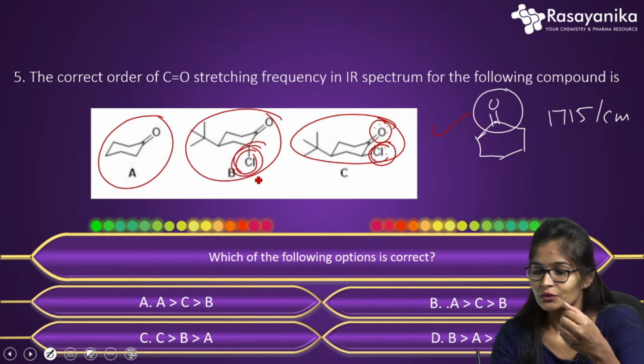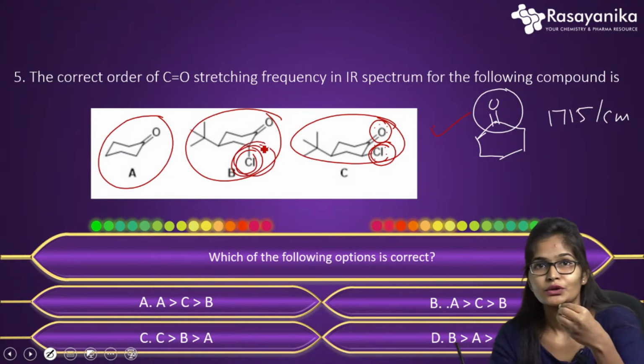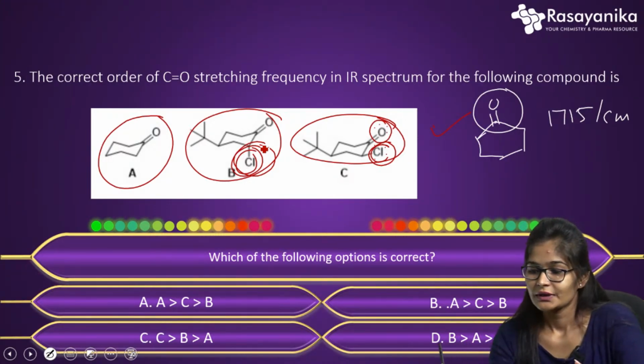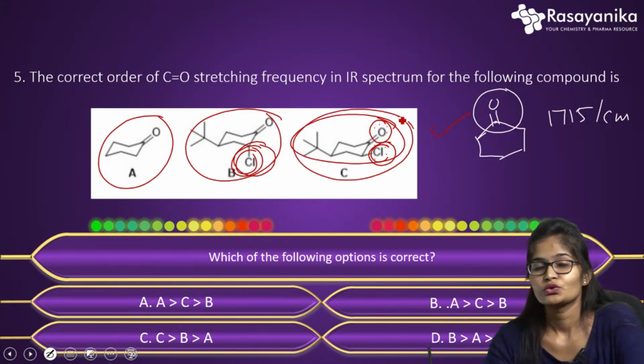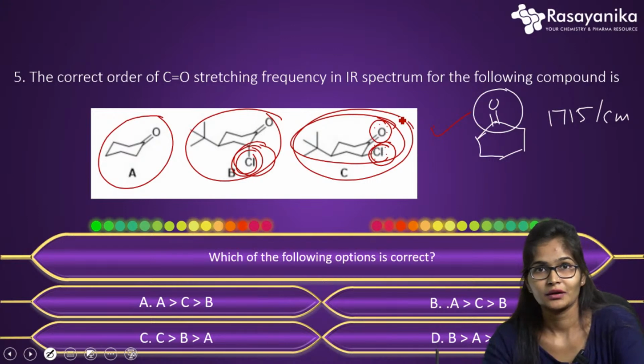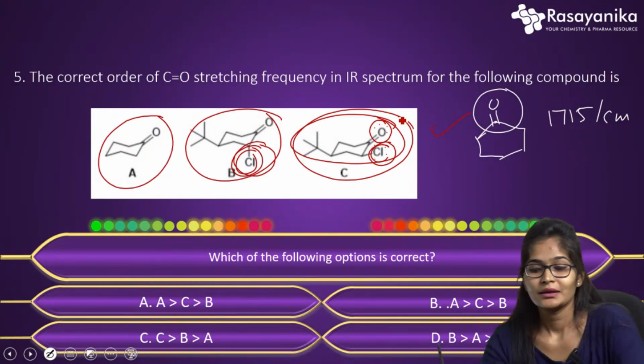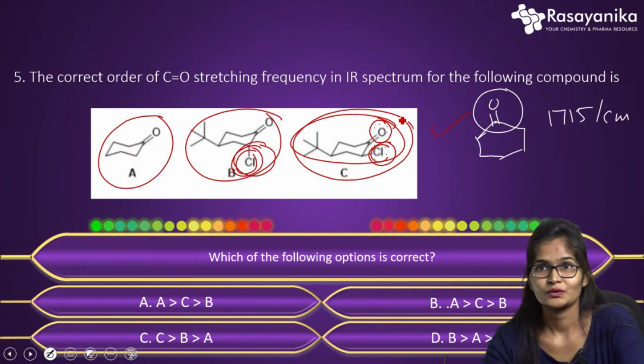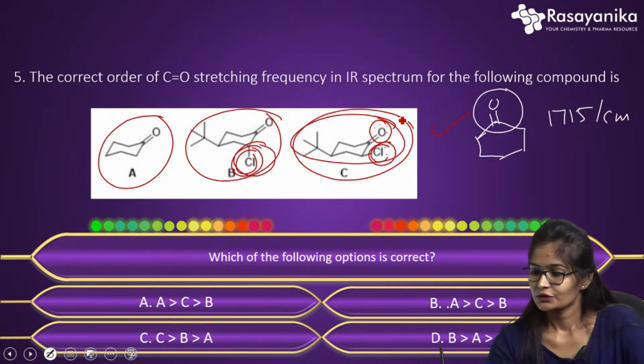When I come to the axial position, the chlorine in structure B is far away from the carbonyl group. So there will be less effect of the lone pair of the chlorine and the oxygen. Because of that, structure C will show a higher frequency range in IR spectrum compared to structure B. Structure A is kept last, because as I said already, it shows its frequency at 1715 per centimeter. So the answer according to this is C, B and A.